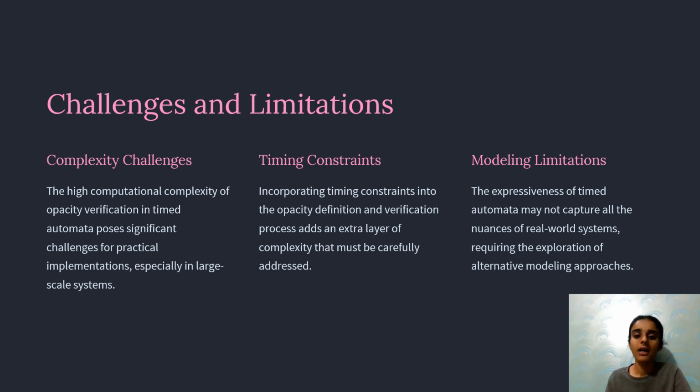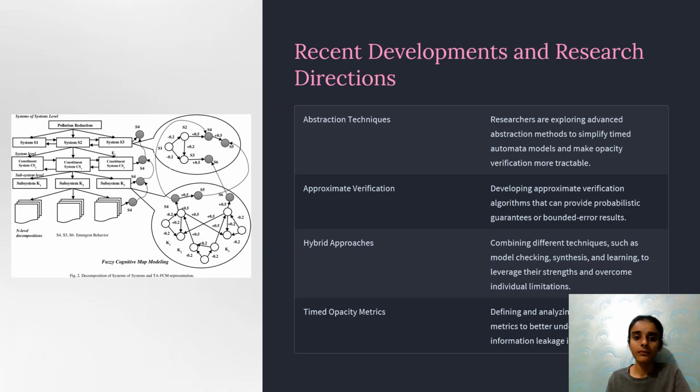Timing constraints: incorporating timing constraints into the opacity definitions and verification processes adds an extra layer of complexity that must be carefully addressed. Modeling limitations: the expressiveness of timed automata may not capture all the nuances of the real world, requiring exploration of alternative modeling approaches.